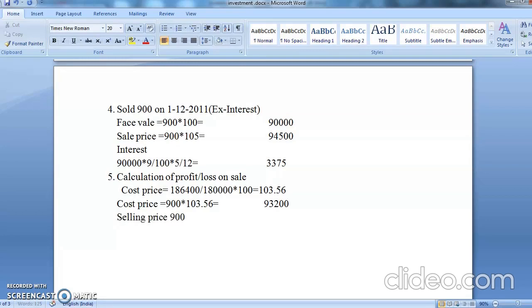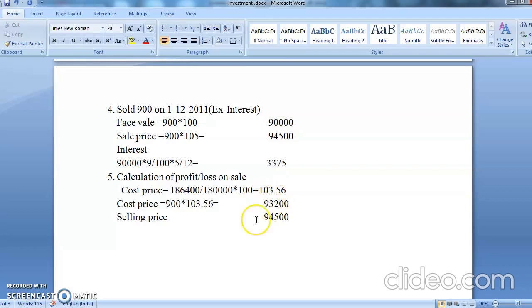The selling price is for 900 units. Your selling price you have already calculated here. See students, here it is 94,500. So you will be directly writing here 94,500.